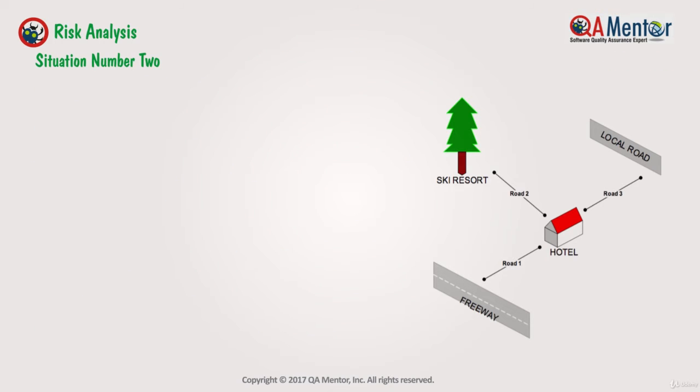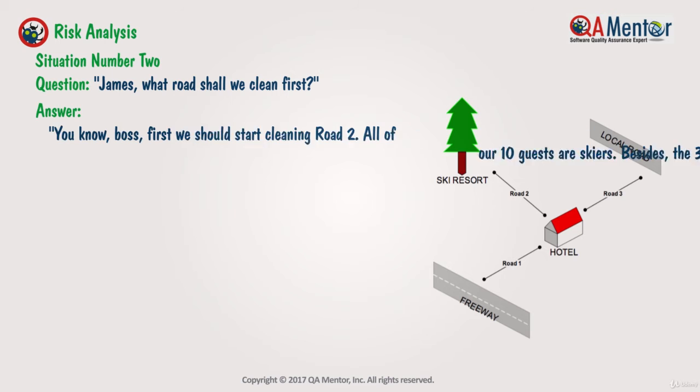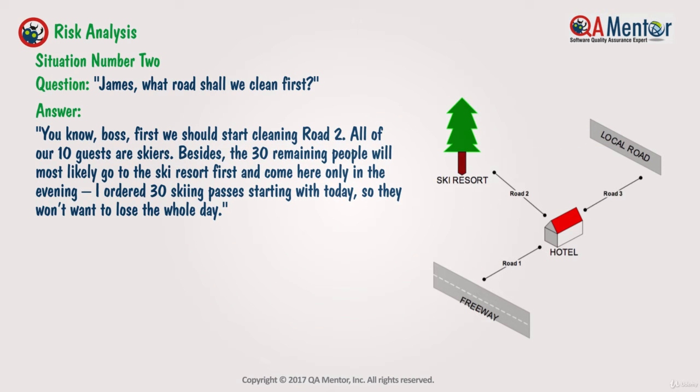Situation number 2. James, what road shall we clean first? Answer: boss, first we should start cleaning Road 2. All of our 10 guests are skiers. Besides, the 30 remaining people will most likely go to the ski resort first and come here only in the evening. I ordered 30 skiing passes starting with today, so they won't want to lose the whole day.